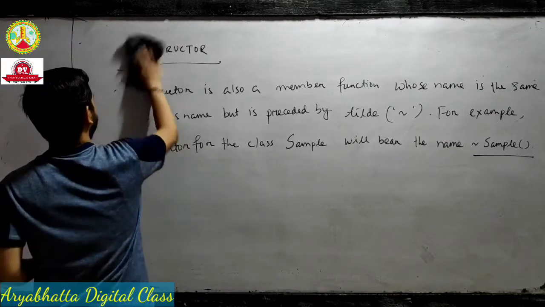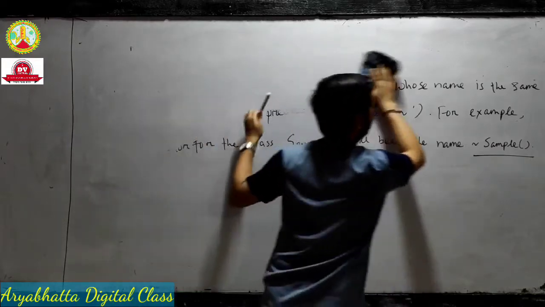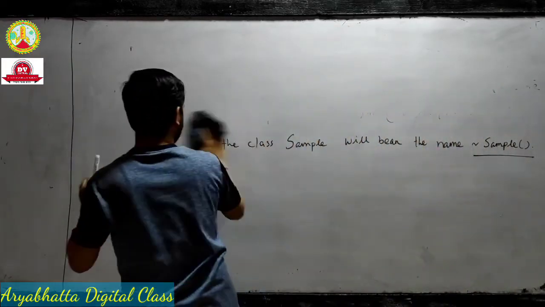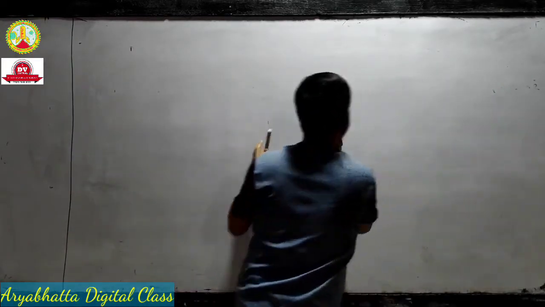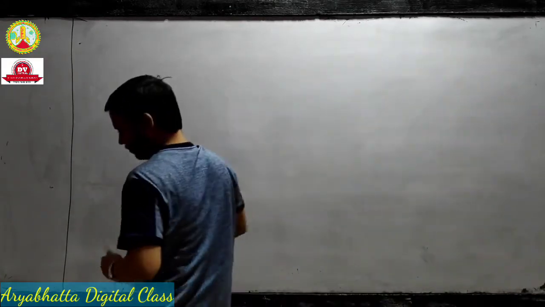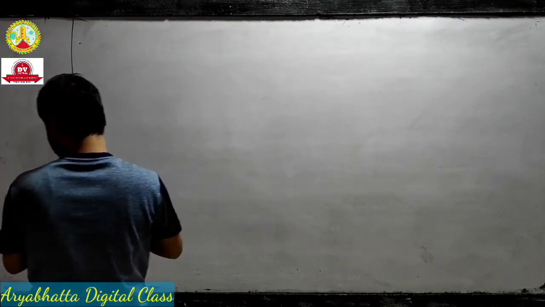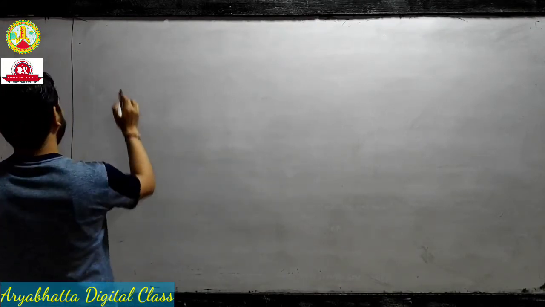Okay. Now, declaration and definition. Declaration of destructor. We have to read the part on declaration of destructor. You just take this as an example.